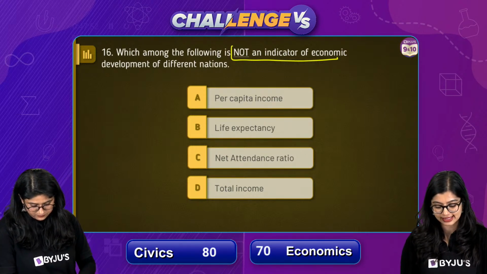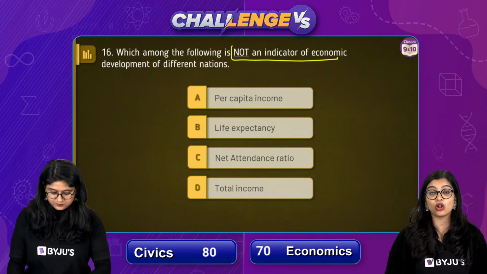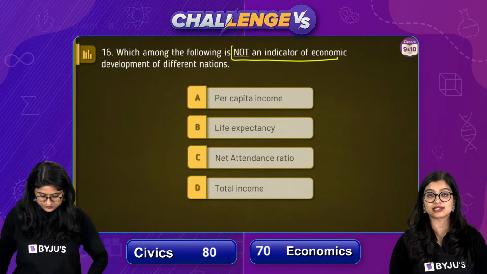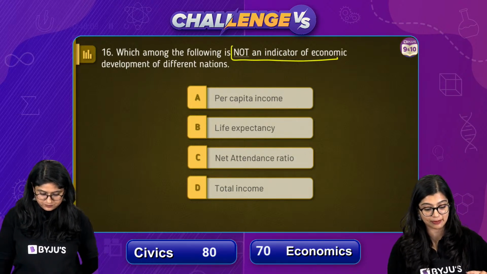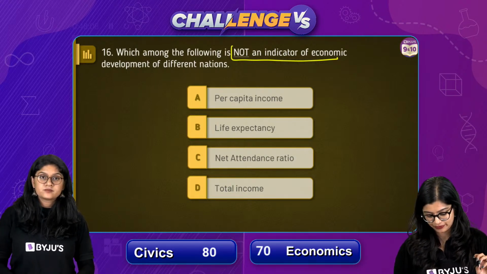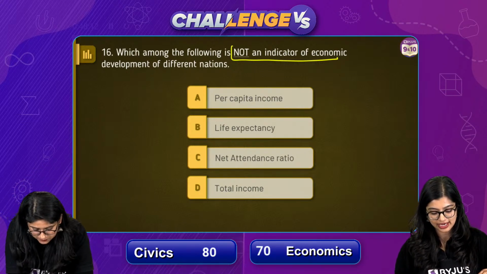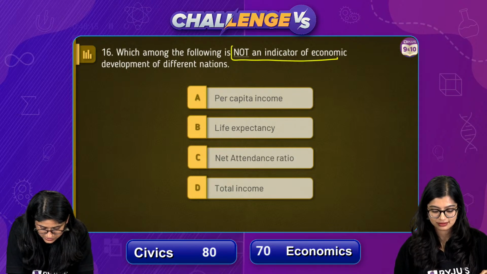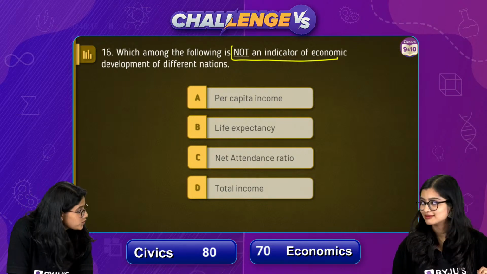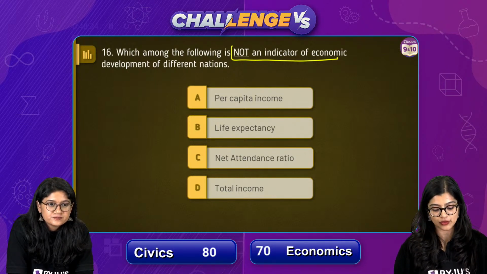Now, of course, I can see that the votes are coming, but I can see a lot of mixed answers coming my way for this particular question, right? Because, of course, as we all know, we're talking about the parameters or indicators of economic development. 177 votes in, but there's a tie between... Tie? Not tie, I think close. It's all pretty very close. But there's a good difference between 2 options. But yeah, very close call. Okay. Ma'am, is UNDP important? Yes, it is important. They can ask you full form also sometimes for that.